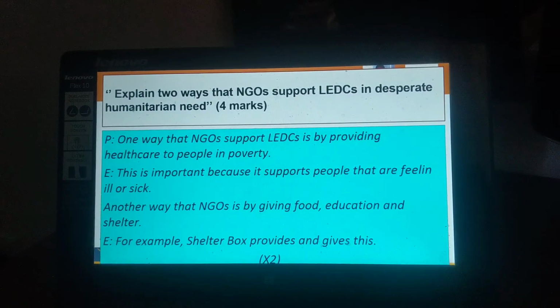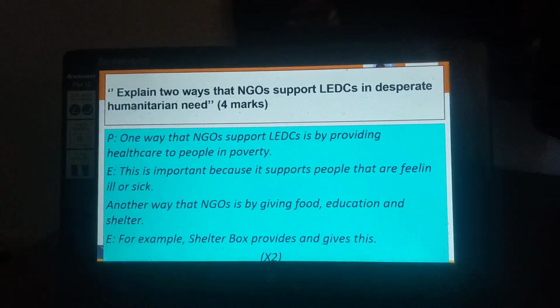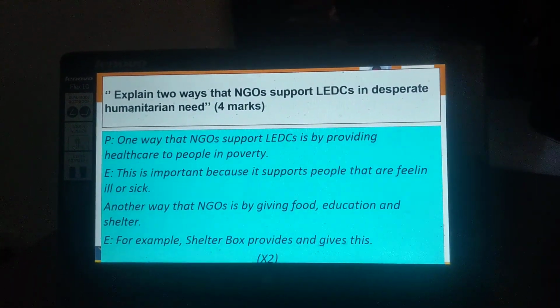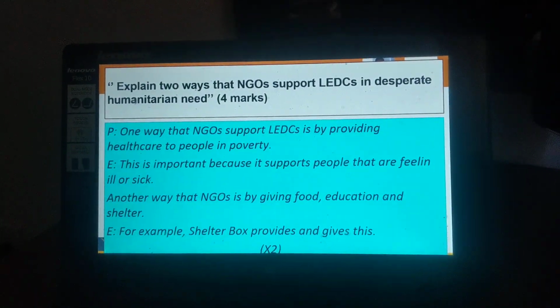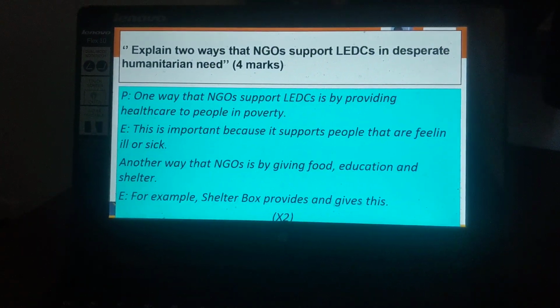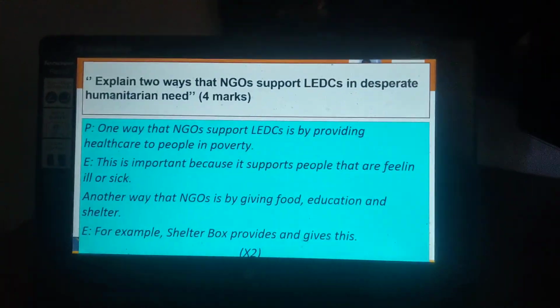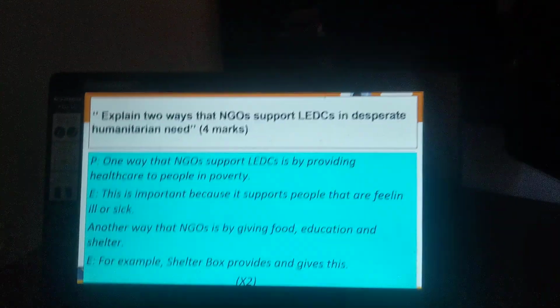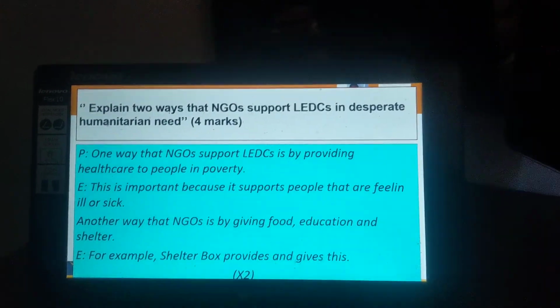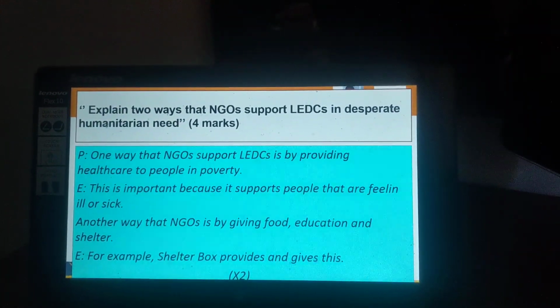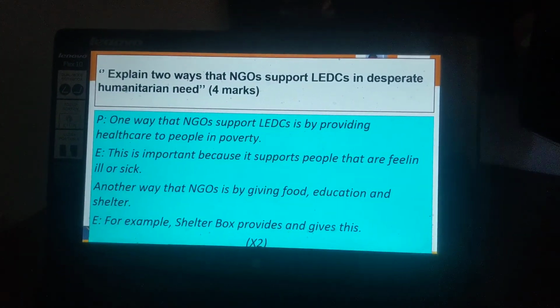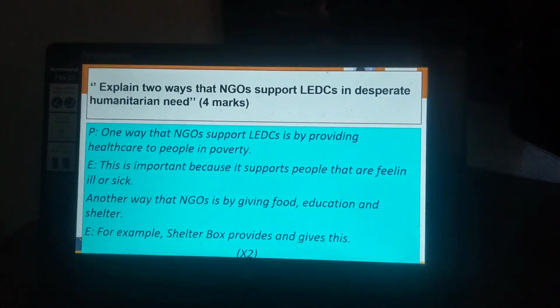Another way that NGOs support LEDCs is by providing and giving food, education, and shelter. For example, Shelterbox provides food, education, and shelter to families, to people in LEDCs that have experienced high levels of famine, natural disasters, or are in desperate humanitarian need. Okay, so that's me explaining it in a bit more detail for you.